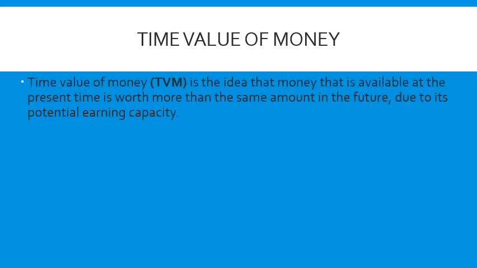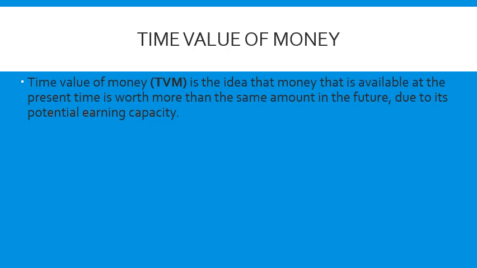India has its own problem, China has its own problem, New Zealand, Germany, they have their own problems. But population has made an impact on the economy of the country. The time value of money is the idea that money available at the present time is worth more than the same amount in the future due to its potential earning capacity.